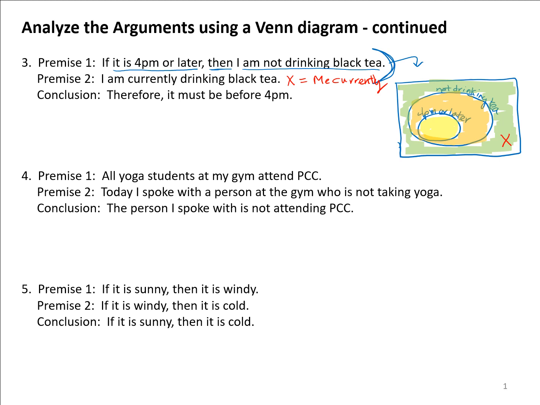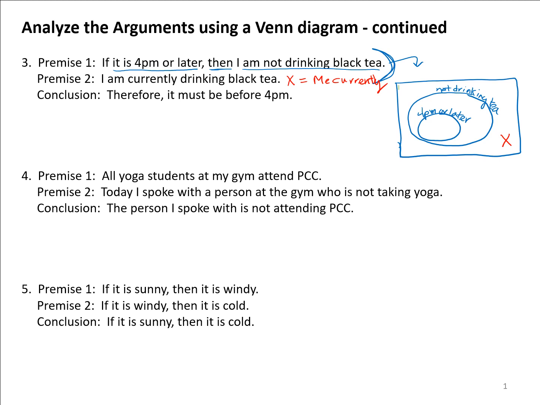So the X, or me currently, would have to be outside the tea drinking circle. So I'm going to get rid of the shading here because I was really just using the shading to emphasize what those 3 regions mean. But this picture right here that we currently have, with the 4 p.m. or later set inside the not drinking tea set, and then X, which represents me currently, outside of both of those sets, would be the drawing for the 2 premises.